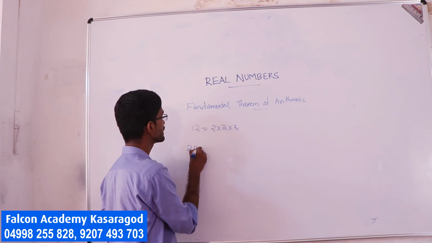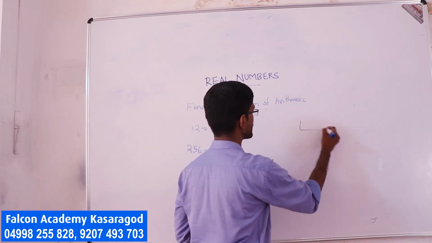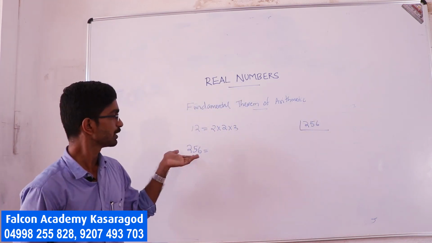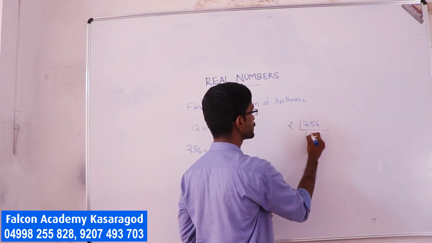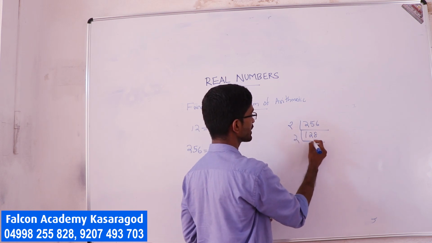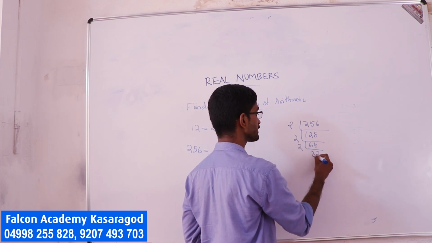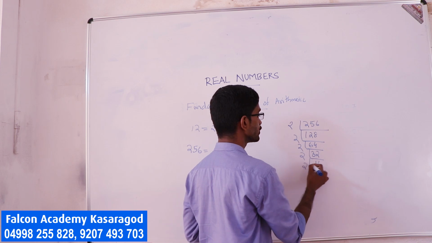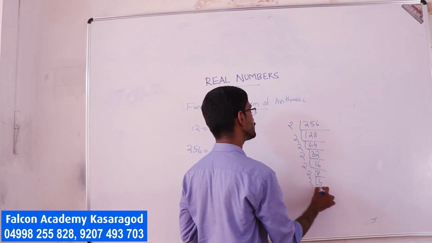Also, maybe 256. How can I write it? Here for 256 we have to divide using primes. Dividing by 2 repeatedly: 256, 128, 64, 32, 16, 8, 4, 2.